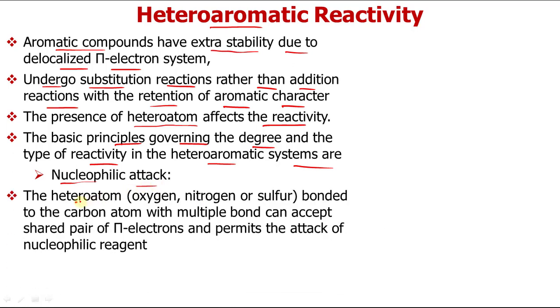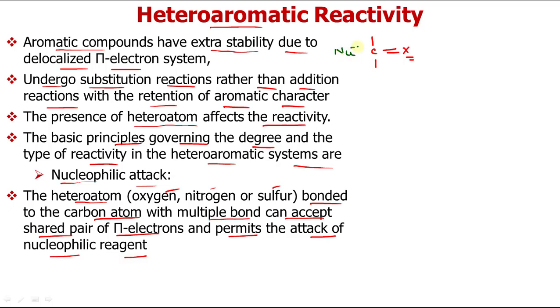Now the heteroatom can be oxygen, nitrogen or sulfur. These are the most prevalent atoms present in the ring. Being bonded to a carbon atom with a multiple bond, they can accept a shared pair of pi electrons and permit the attack of the nucleophilic reagent. If I have to show their reactivity, we can show that the carbon which is directly attached to this heteroatom, where X can be either oxygen, nitrogen or sulfur, can be attacked by the nucleophile.